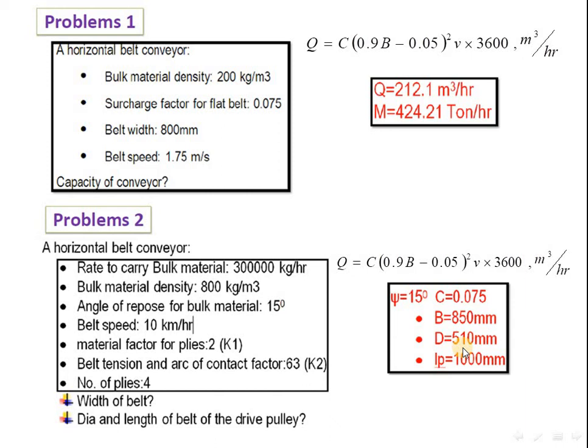For the diameter, again we have the formula K1 K2 into ZP. So we get the diameter 510. K1 is given, K2 is given, ZP is 4. So we directly get the diameter.